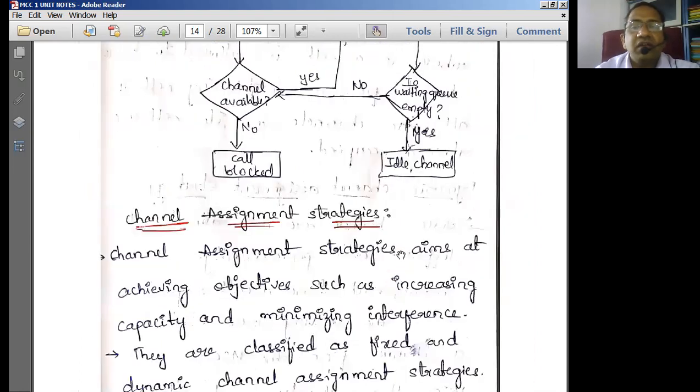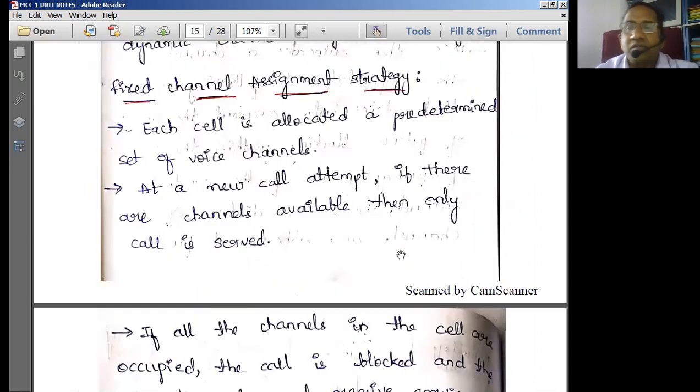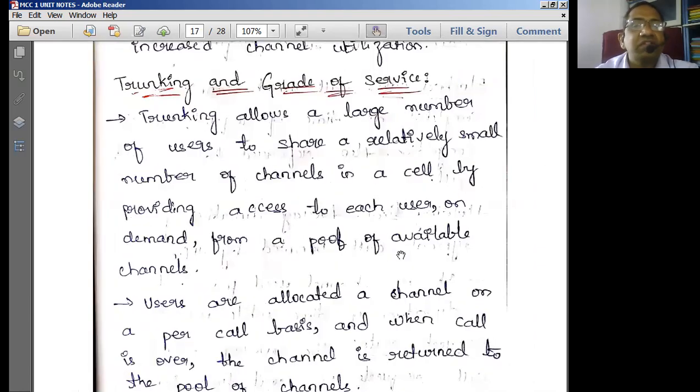And in this, we have various priorities involved in the handoff process, like priority handoff strategy and non-priority handoff strategy. We discussed that in the earlier classes, and we are now looking into trunking and grade of service. Whenever trunking comes into the picture, please keep in mind